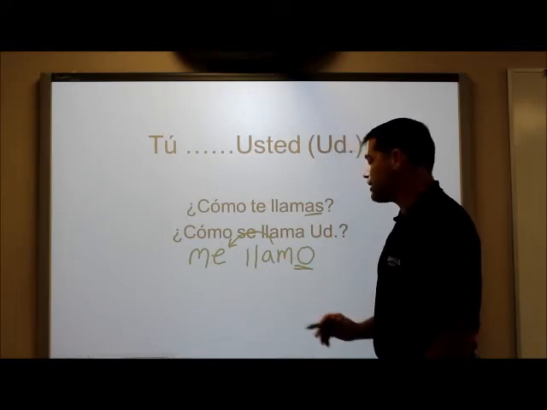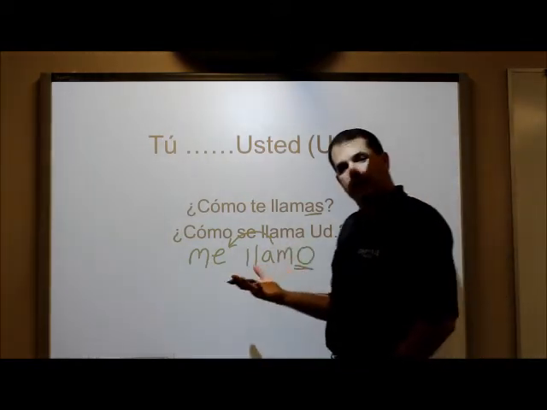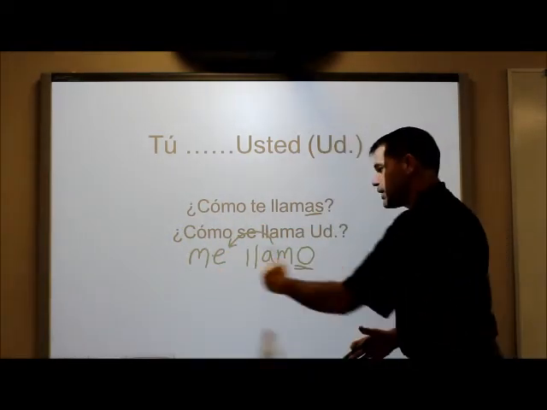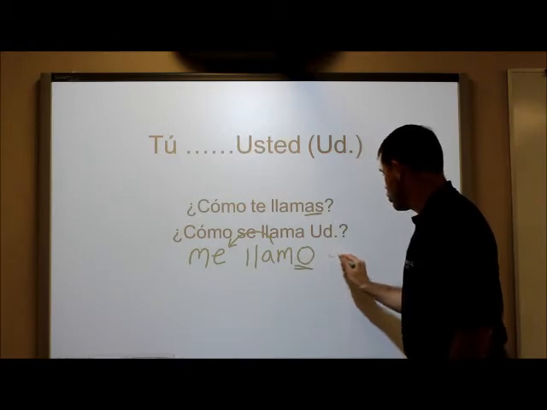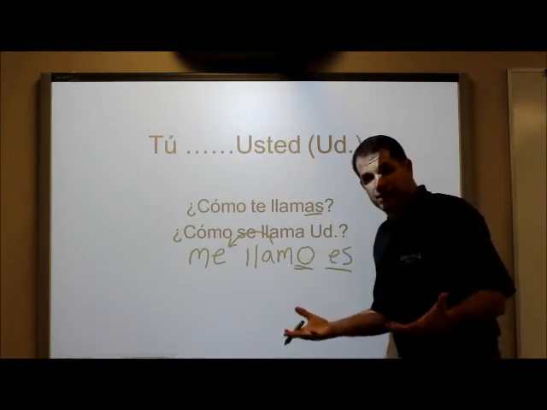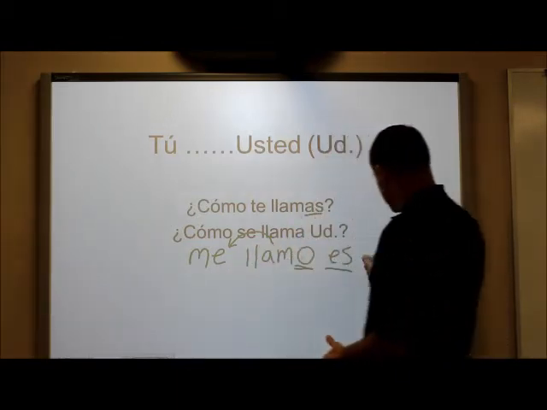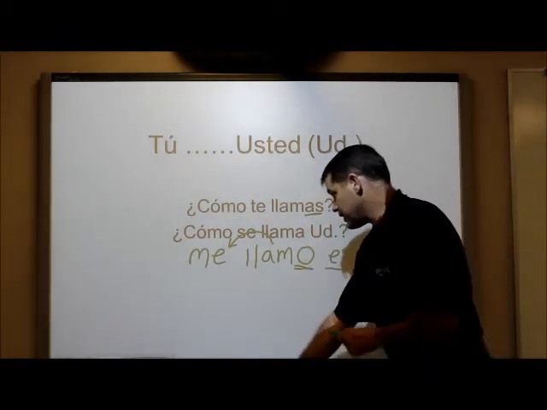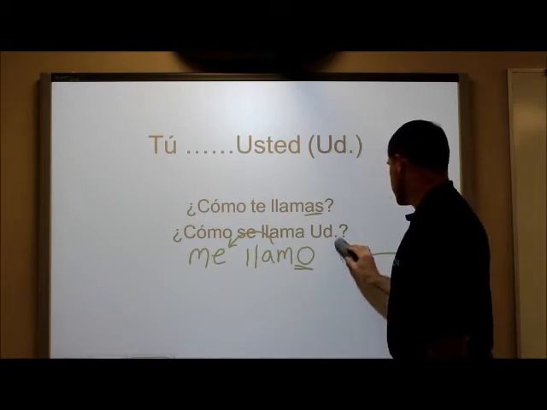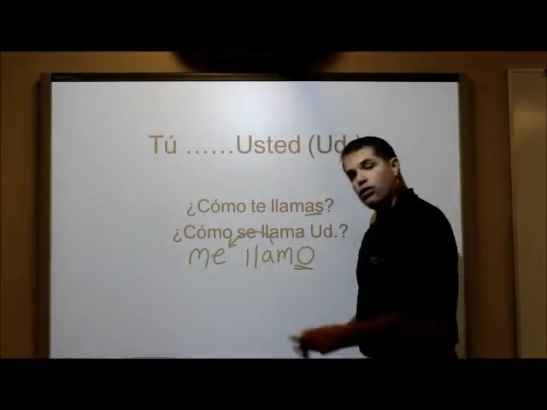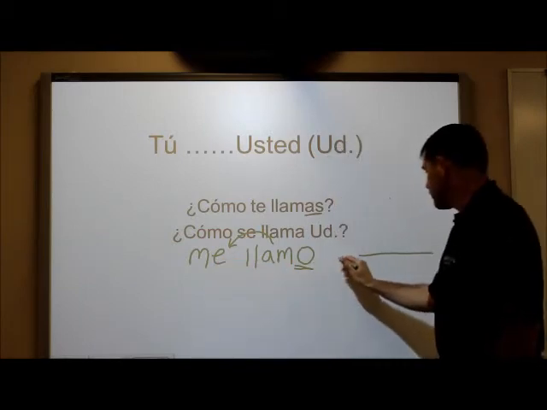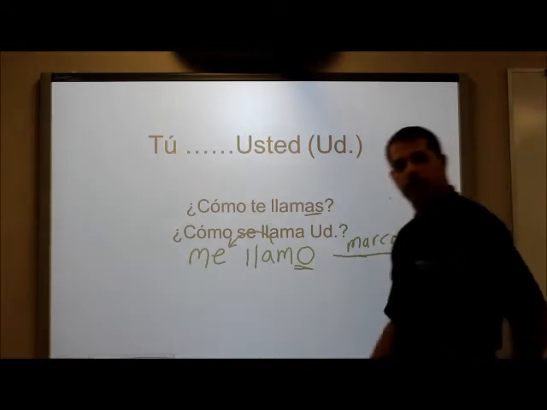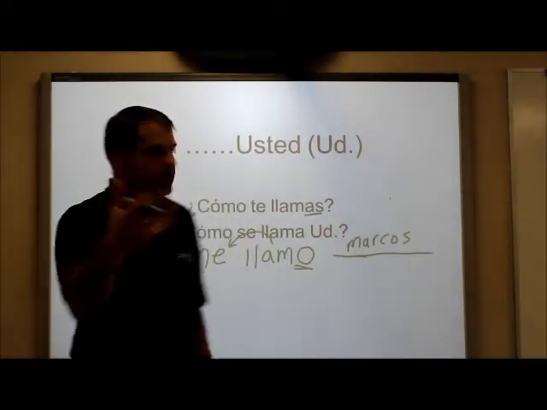Okay, that's crucial to understand, because a very common mistake that English speakers make when speaking Spanish is they think they're saying my name is, so they say me llamo es, and they put the word is in there because they think they're saying my name is Marcos. But we are not saying my name is, we are literally saying I call myself. So all we say is me llamo, and then we put our name in. Me llamo Marcos. Okay? Me llamo Marcos.